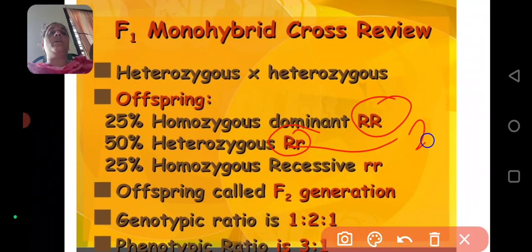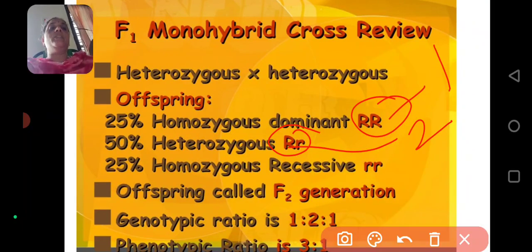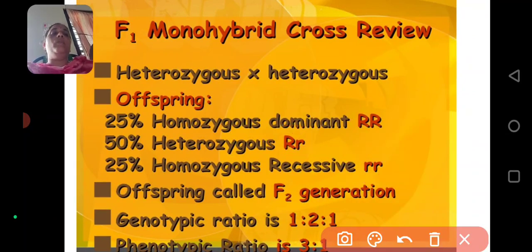This capital R small r is 2. Capital R is 1. Remaining 25% homozygous small r. This is 1. So the ratio is 1:2:1. Okay. Next, the offsprings are called the F2 generation. Next, genotypic ratio is 1:2:1 and phenotypic ratio is 3:1.